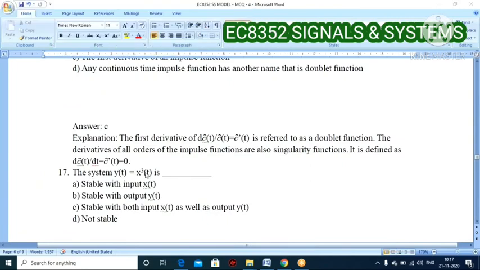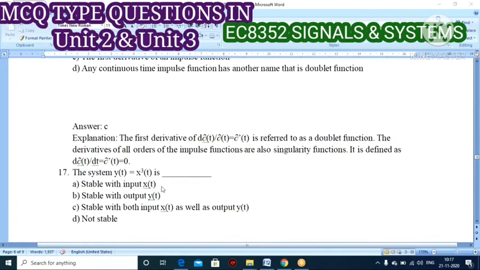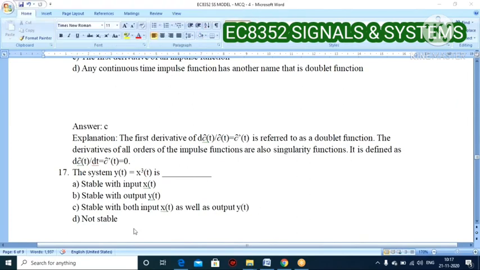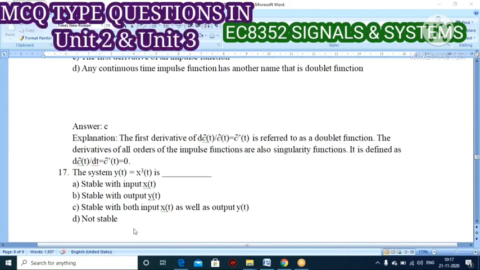Okay, next question. This is a unit 1 topic. The system y(t) = x³(t), that is x to the power of 3 of t, is dash. Options: stable with input x(t), stable with output y(t), stable with both input x(t) as well as output y(t), or not stable. This comes under stable and unstable systems.